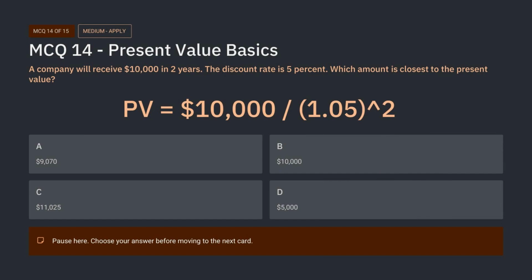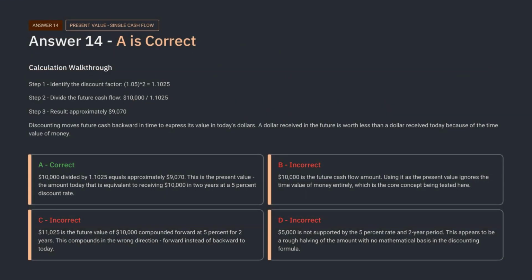Here is question 14. This is a present value calculation question. A company will receive $10,000 in 2 years and the discount rate is 5%. The formula is $10,000 divided by 1.05 squared. Before answering, focus on direction. Are we moving future cash back to today or are we compounding today's cash forward? Pause now and choose the closest amount. The correct answer is A.